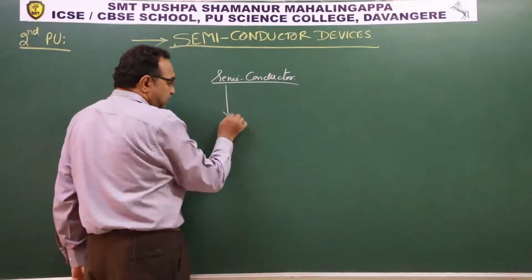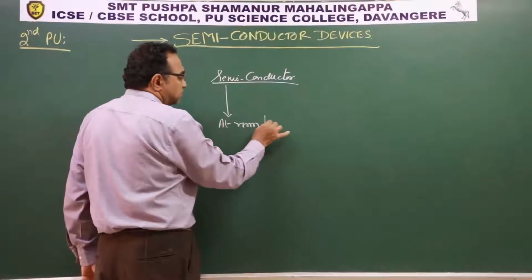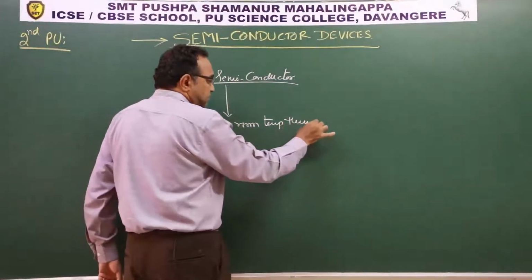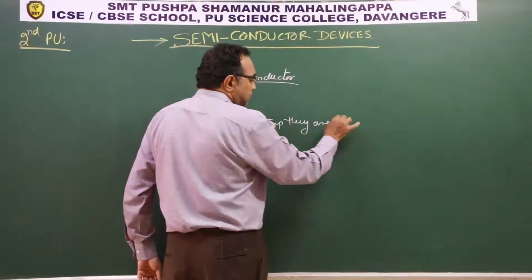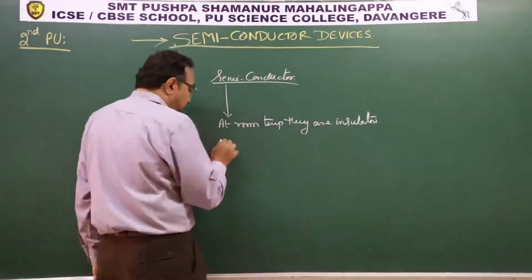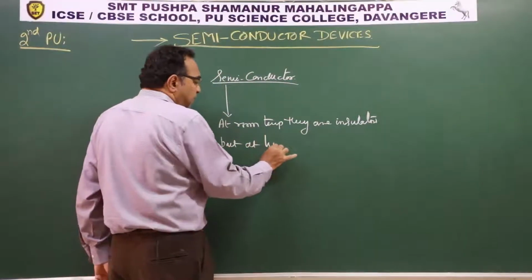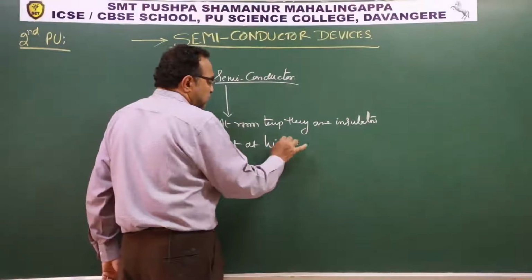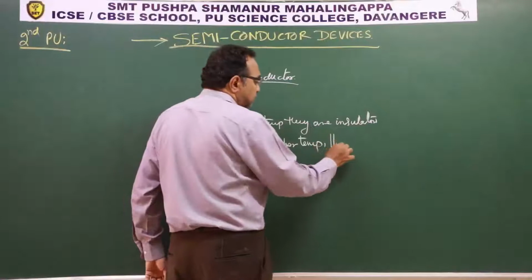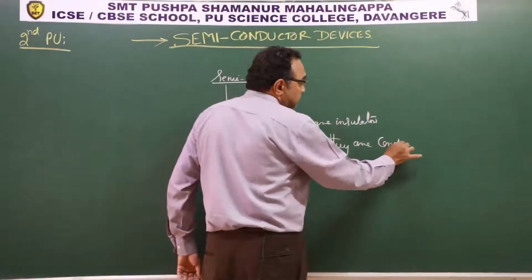So semiconductors, at room temperature, they are insulators. But at higher temperature, they are conductors.